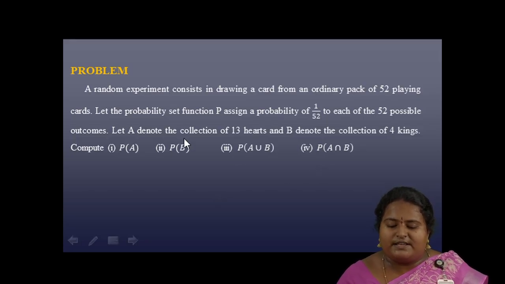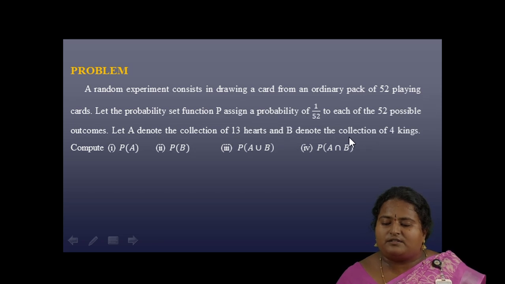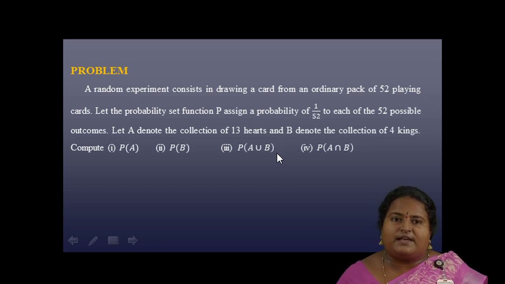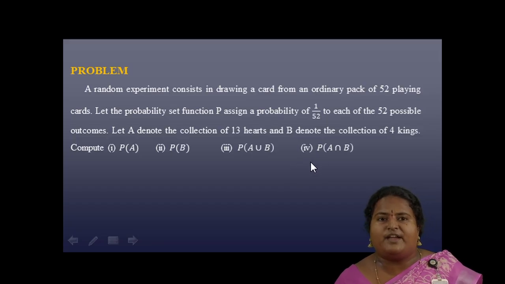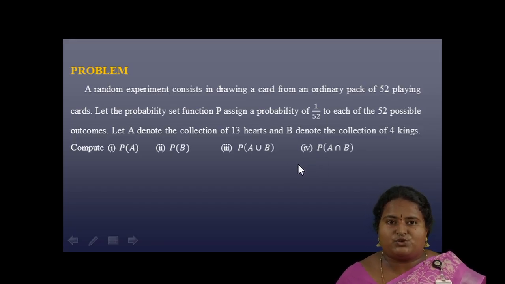So the event A is the collection of 13 hearts. In a pack of 52 cards there are 13 heart cards. So P of A will be equal to 1 by 4, and B denotes the event of collection of 4 kings. There are only 4 kings in a pack of 52 cards. So P of B equal to 4 by 52. We have to find P of A union B and P of A intersection B other than these two values.